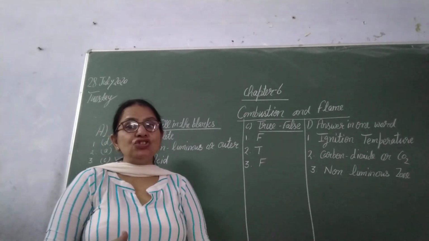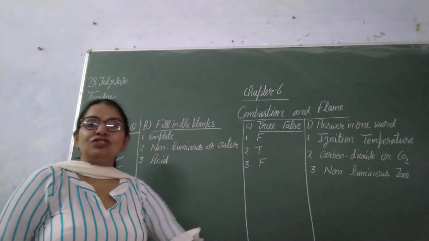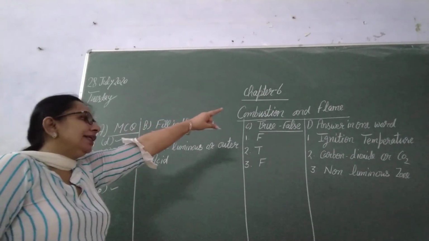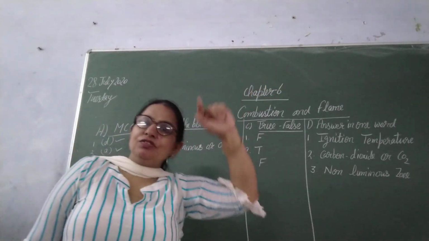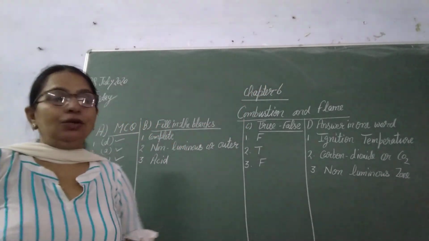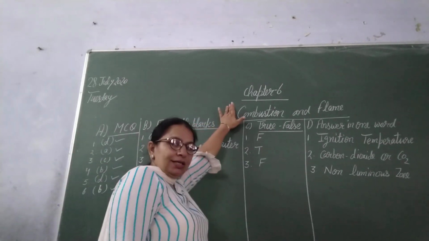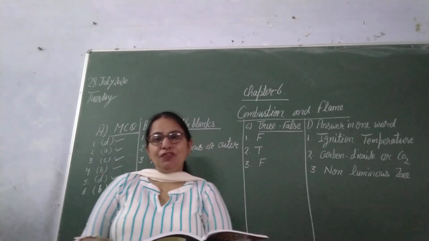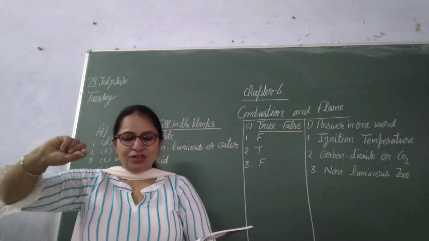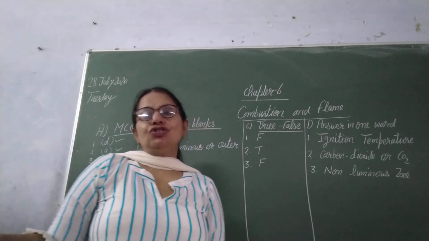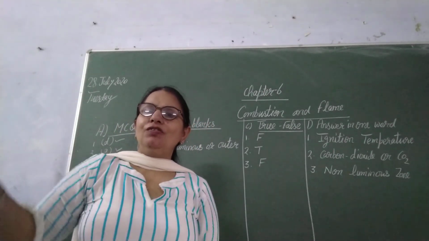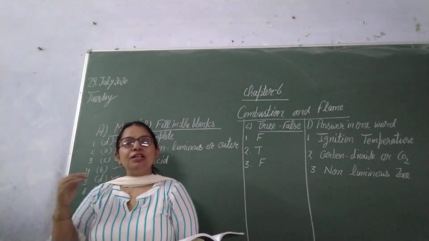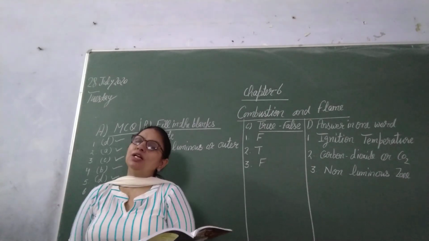All of you know very well. New admission students, first write the date, and on that side write classwork or homework, whatever it is. Then chapter number, underline, name of chapter, underline. Then part E, define the terms, underline. Then combustion, underline, then write the definition of combustion. When you complete, leave one line, then write ignition temperature, underline, then define it, leave one line, then write calorific value, underline, and then